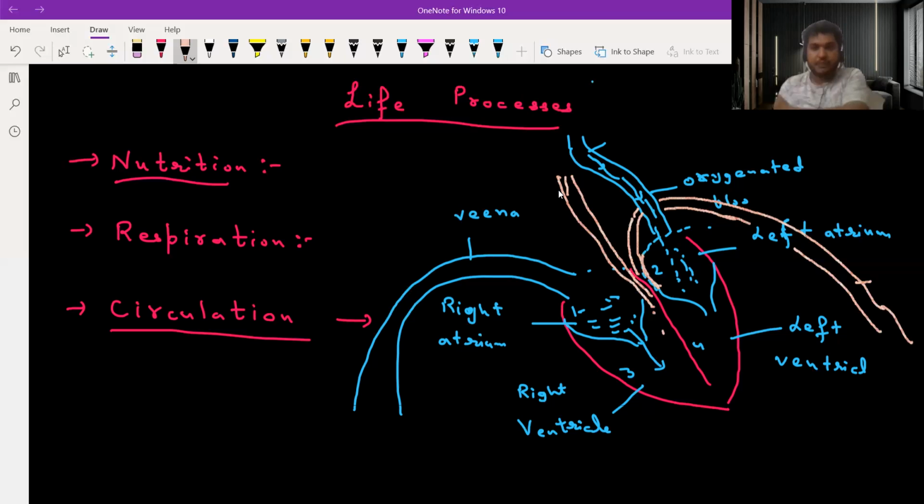Now the blood corpuscles, which are 45% of the blood, contain erythrocytes like RBC. RBC take up oxygen and provide it to all your body parts. Why? Because RBC have hemoglobin. Hemoglobin takes up the oxygen, becomes oxyhemoglobin, and provides the oxygen to all parts of your body. Leukocytes are further divided, like NLMAP.